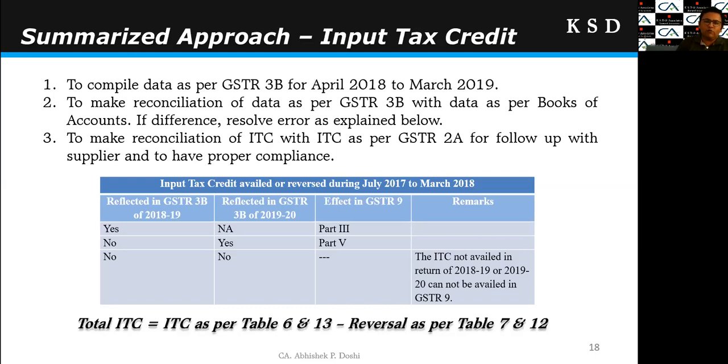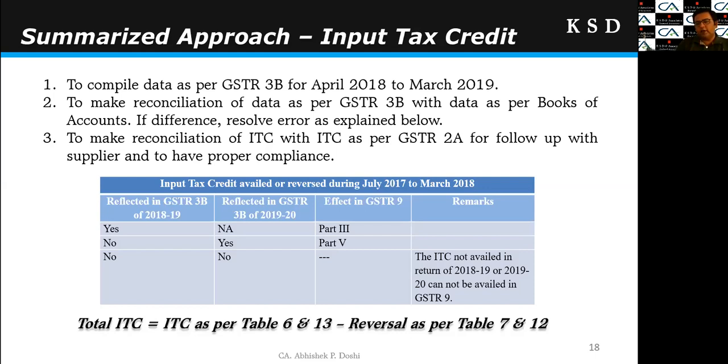Some ITC of 1819 I have missed out, I have not taken it in 3B of 1819, and I have availed it in the 3B of 1920, right? That will be reflected in part 5 of the GSTR 9, that is table 13. If I have not reflected the ITC in GSTR 3B of 1819 as well as 1920, that is the period allowed, April to September 1920. Then as per the instruction of the GSTR 9, I cannot avail such credit because the time limit for availment of credit has lapsed.